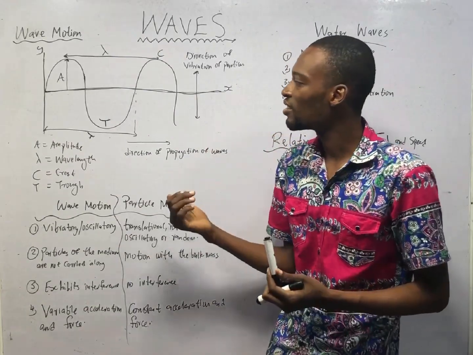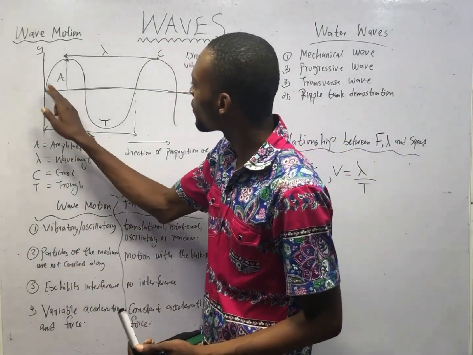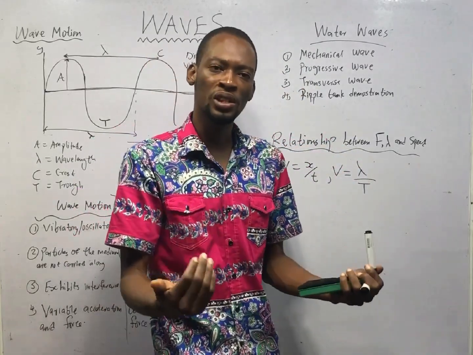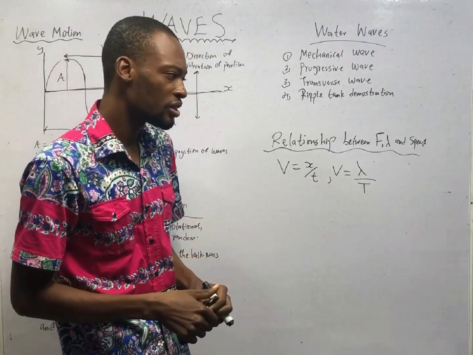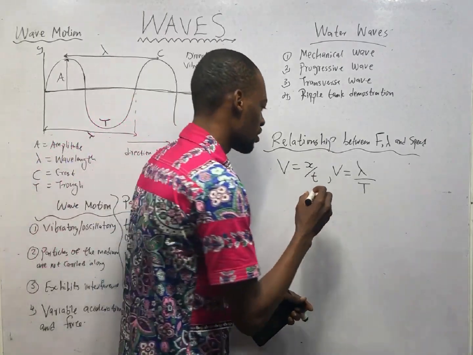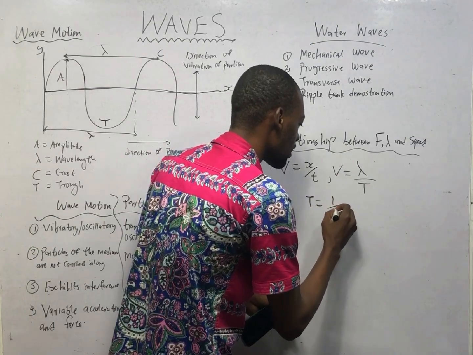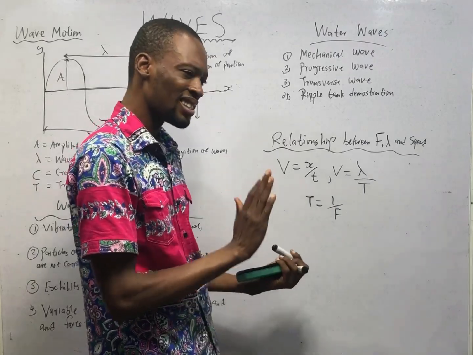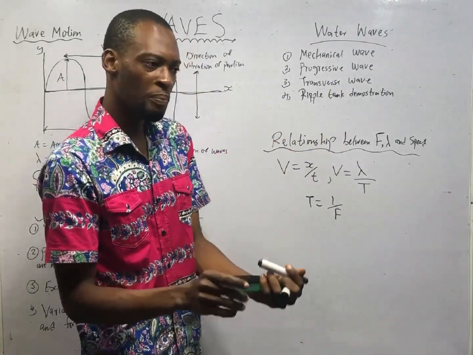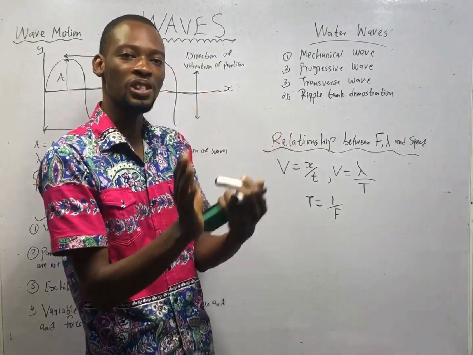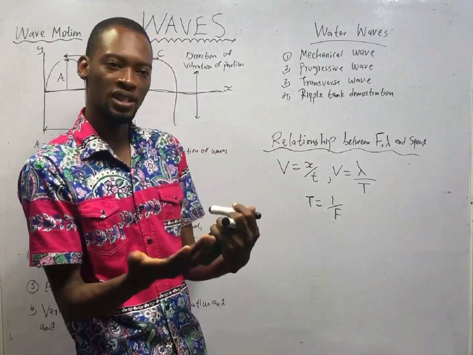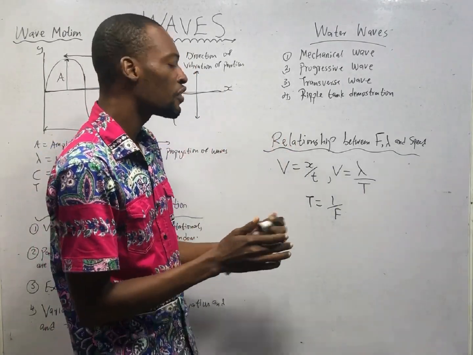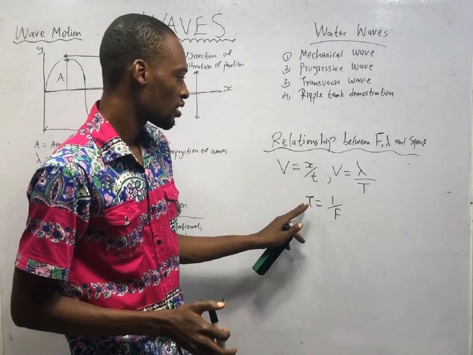Period is the time taken to complete one oscillation. So from here to here is one oscillation. So what is the time it takes for every one oscillation to complete? That is period. And take a look at something. Period is 1 over f. Period is inversely proportional to frequency because frequency is the number of oscillations per second, while period is time taken to complete an oscillation. So for period, time comes first before oscillation. For frequency, oscillation comes first before time. Therefore, frequency and period are inverse.